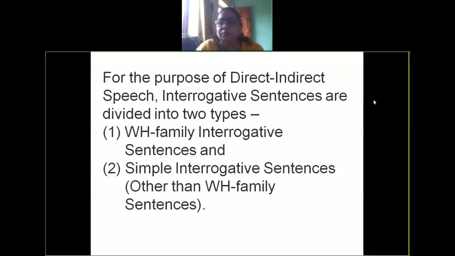When we ask questions. Very good. The questions which we use to ask questions. See, a question can be asked in two types. One is the WH family. WH family means, anyone? Priyanka?